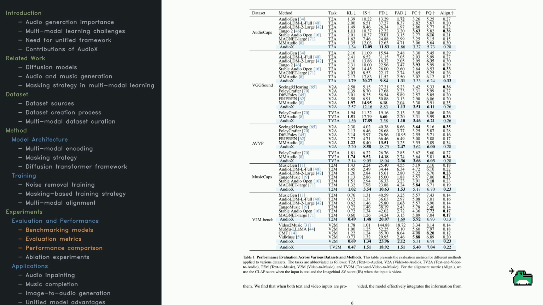Here's what happens. In text-to-audio tasks, AudioX sets the bar high with the lowest FD and FAD, indicating its outputs are especially close to genuine sounds. In video-to-audio, it still performs strongly, and even surpasses many baselines when it comes to aligning the sound with the video context. Then there's the text and video-to-audio scenario, and that's where AudioX really shines, combining the cues from both text and visual footage to create highly accurate results.